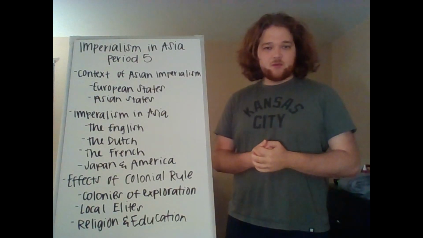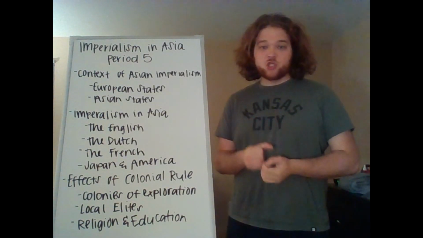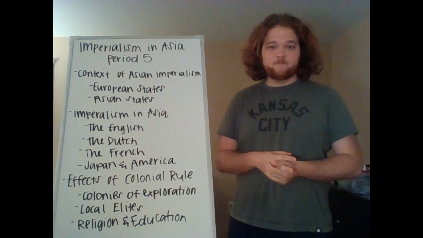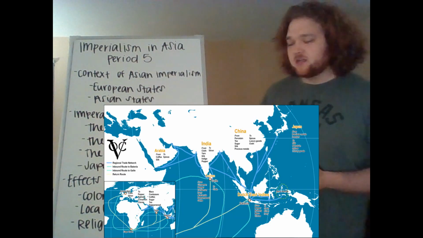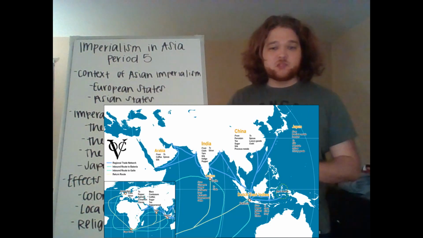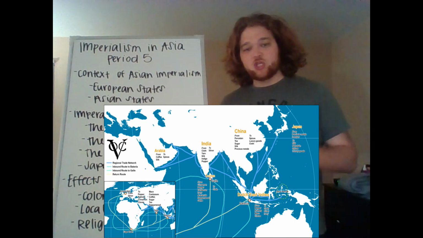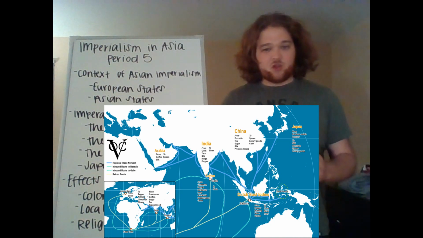All right, 10th grade. Today we're going to be talking about imperialism in Asia during period 5. So let's get started. First, the context of Asian imperialism. It's important for us to remember what state Asia is in at the turn of 1750.